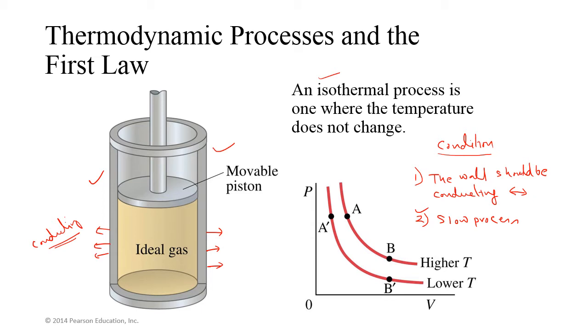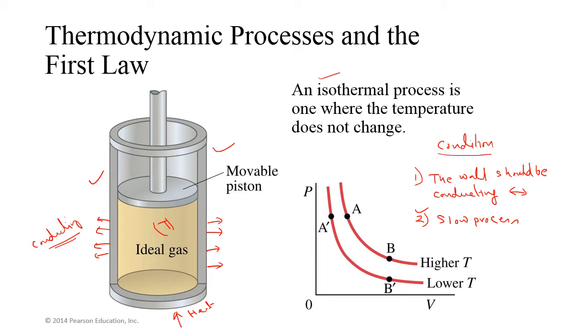Why? Because if we are applying some heat, our aim is to maintain that the temperature T is constant inside this piston. So if we apply some heat, then the extra heat may be released through this conducting wall. This is one condition.